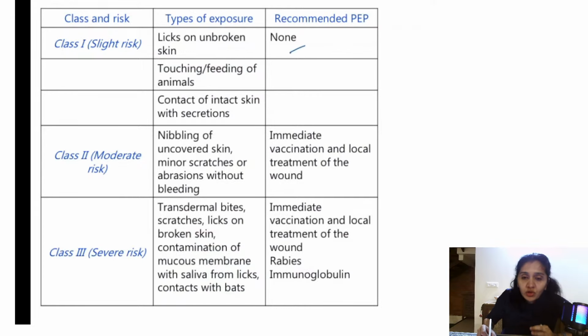So what is class 2? It carries moderate risk. There is nibbling of uncovered skin, minor scratches or abrasions without bleeding. All right. Immediate vaccination and local treatment of the wound is required here. Class 3 is transdermal bites. There is bleeding and also contact with bats. In such cases, you need to give immediate vaccination, local treatment plus rabies immunoglobulin. All these 3 things have to be done.